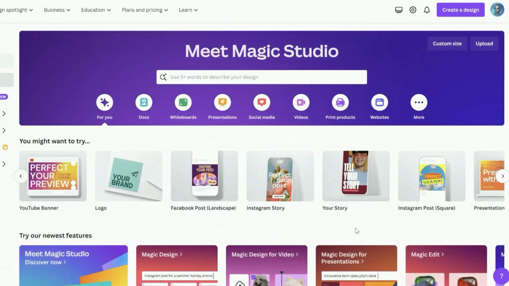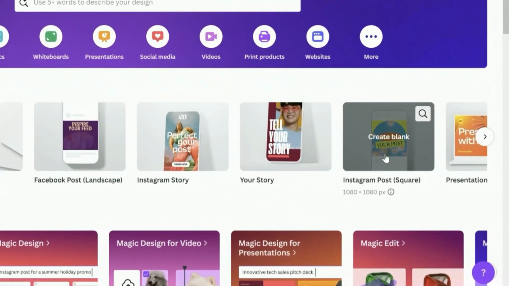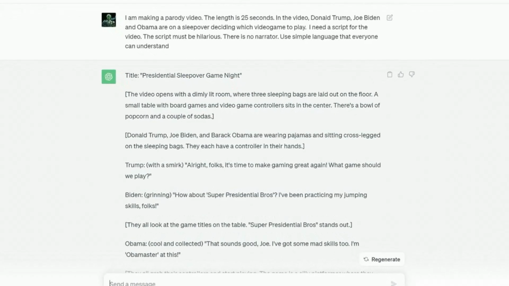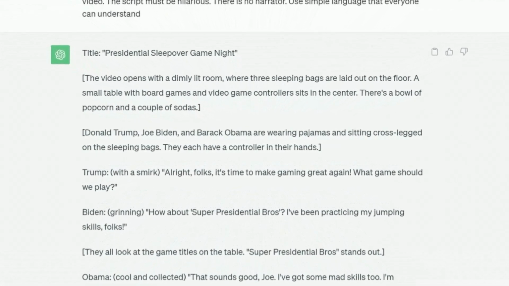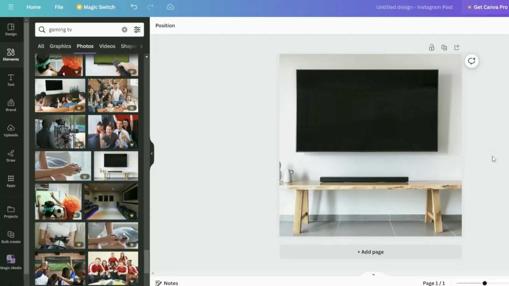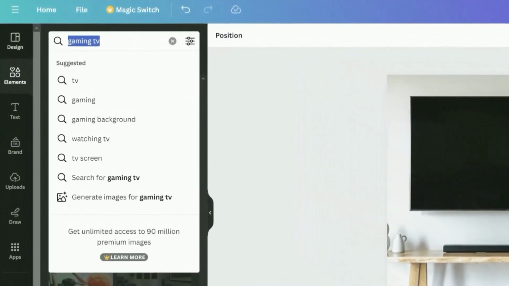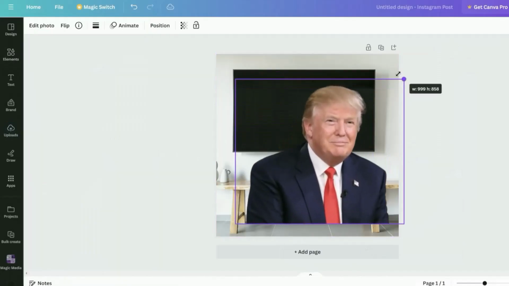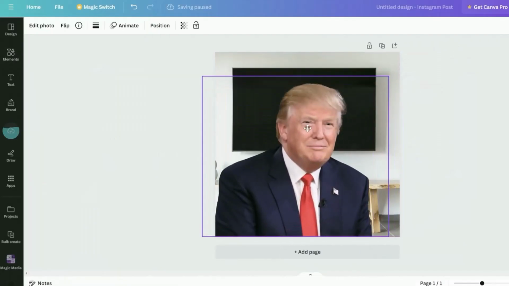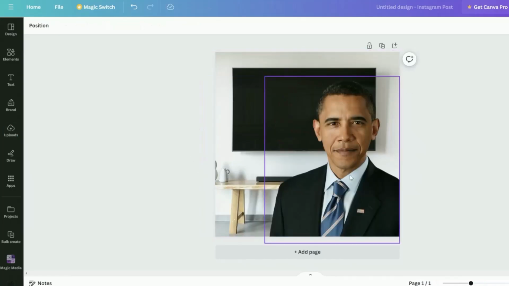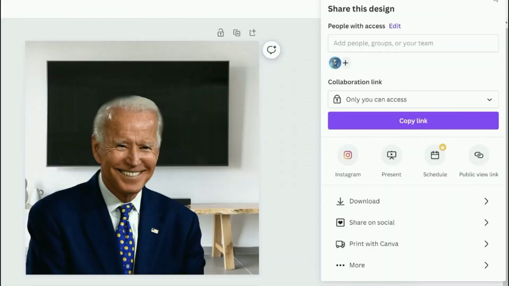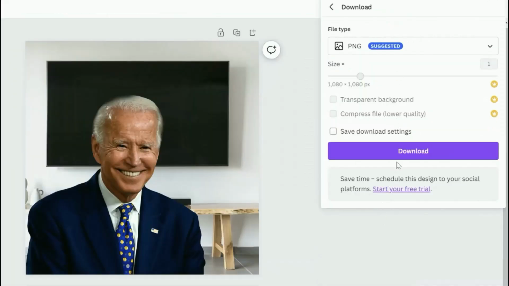Now we go to Canva and select Instagram Post Design. Now you will come back to ChatGPT to know the location of the video. In my case, it is a sleepover and they are playing video games, so I will search for bedroom background. Now you will upload the PNG images you got and place it like this on the background. Remember that the more different backgrounds you add, the more engaging the video will be. Repeat the process with all the presidents and download the images.